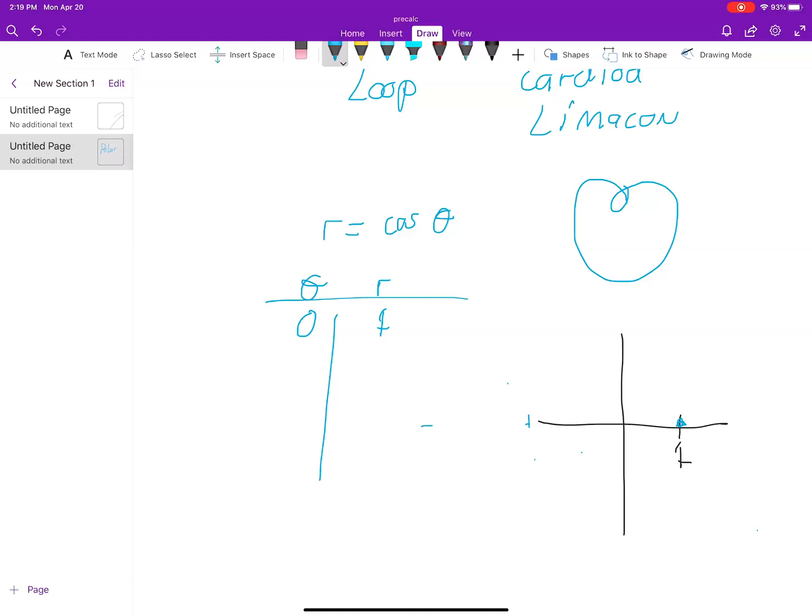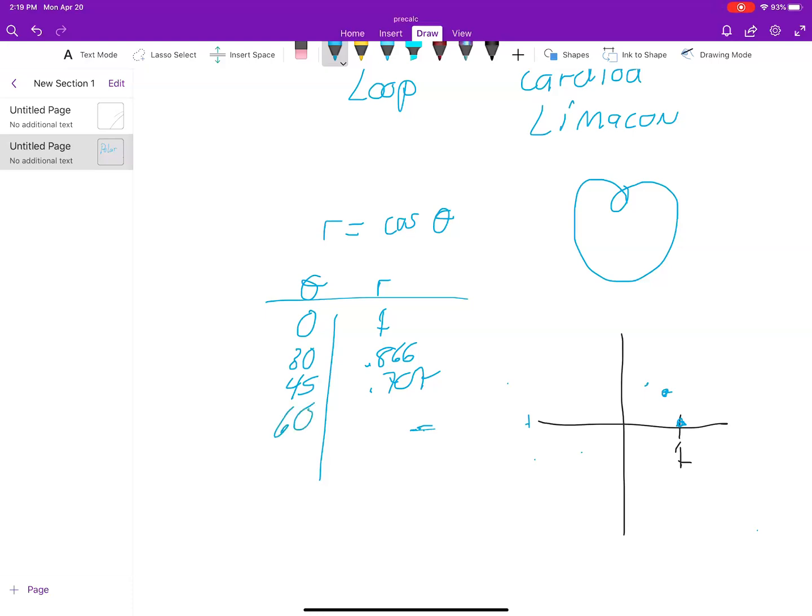So then let's go with, so we can go with either radians or degrees here. Let's go with 30 because it's a little easier with degrees. So 30 degrees. Okay, if we take the cosine of that, we're going to get 0.86. So then at 30 degrees, I'm at 0.86, so it goes like that, or the square root of 3 over 2. If I go 45 degrees, I know I get the square root of 2 over 2, so that's 0.707. So 45 degrees would be just a little bit smaller.